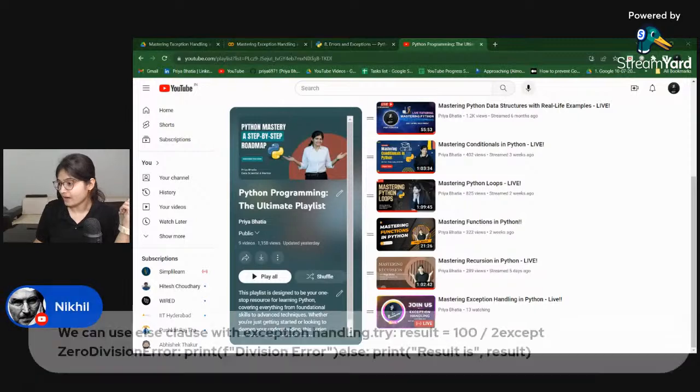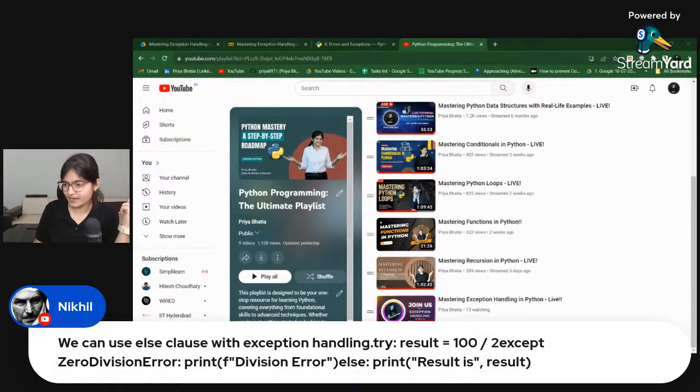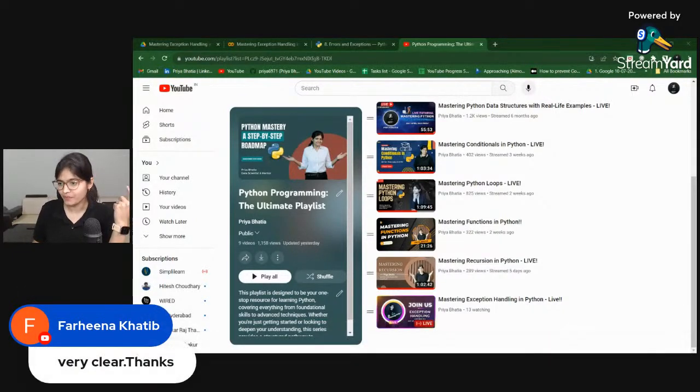There is a very interesting question Nikhil has asked. We can use the else clause with exception handling: try result = 100 / 2, except ZeroDivisionError, print this, else print. Yeah, that is completely a fine use case which you have mentioned here.